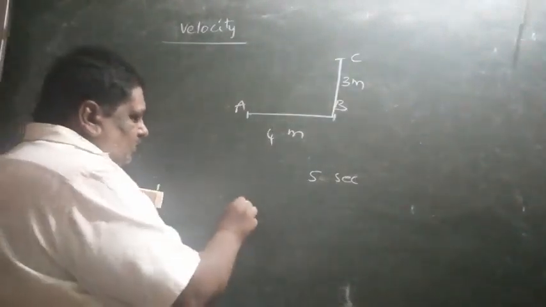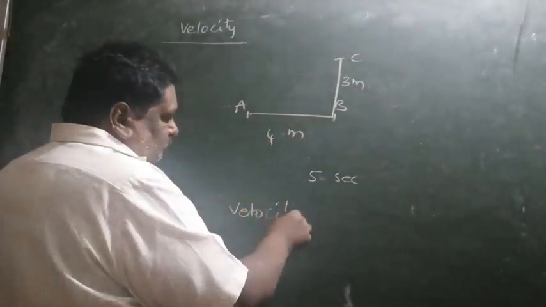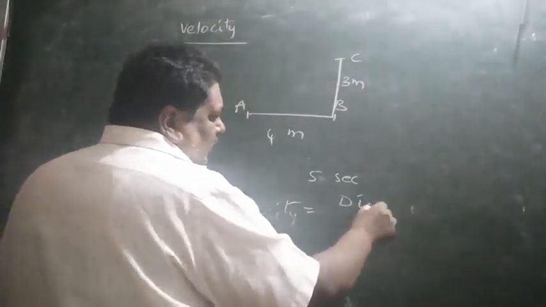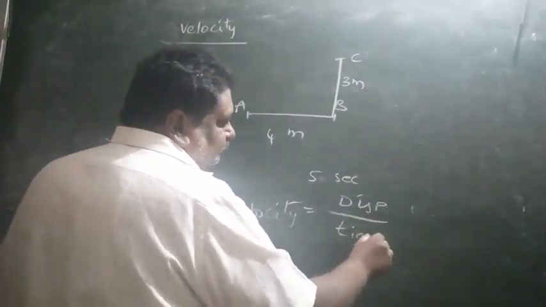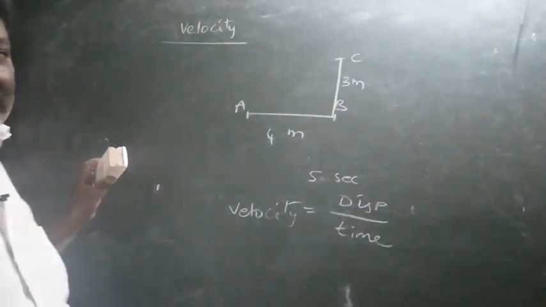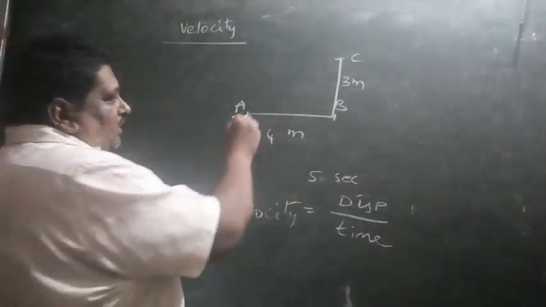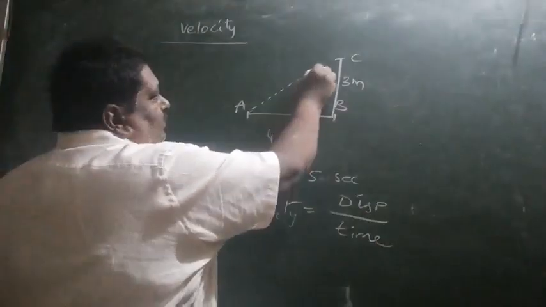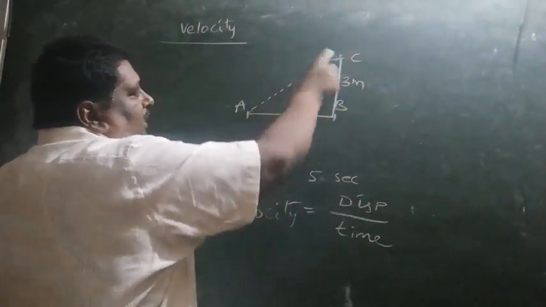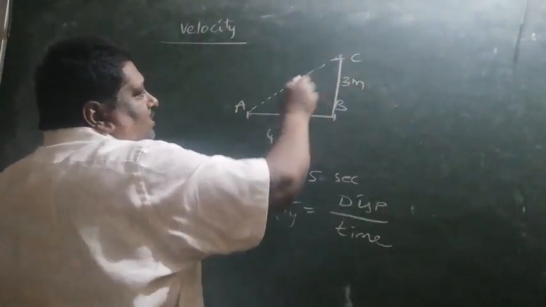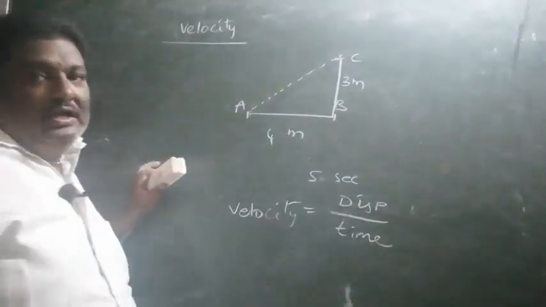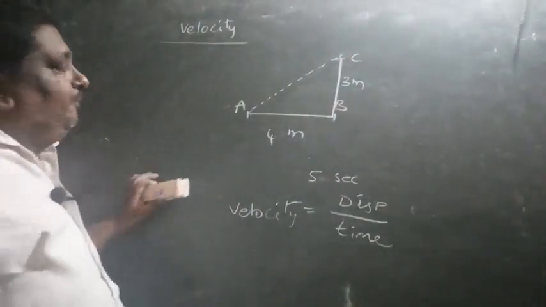So velocity is equal to displacement by time. What is the displacement? The shortest length between the starting point and the final point. One straight line is drawn, and the length of this line is called displacement.